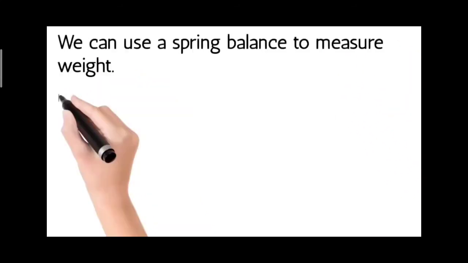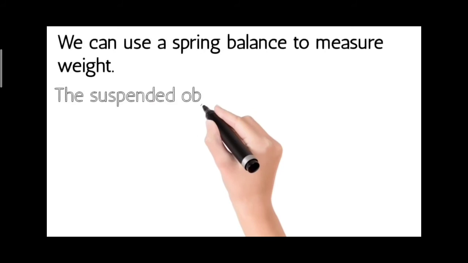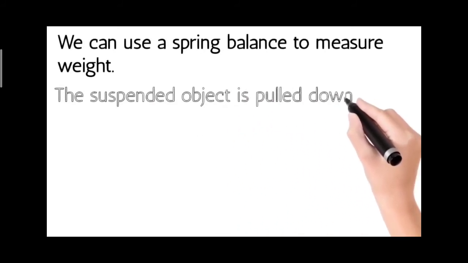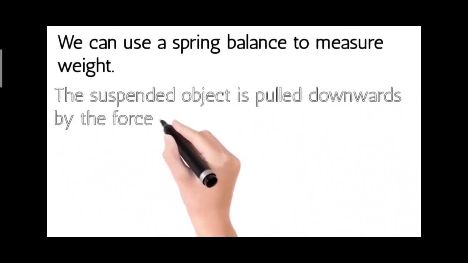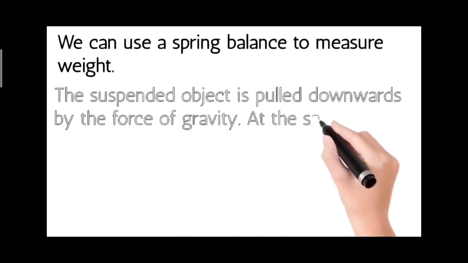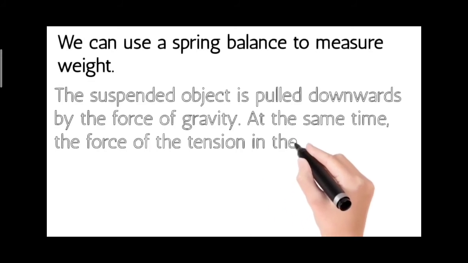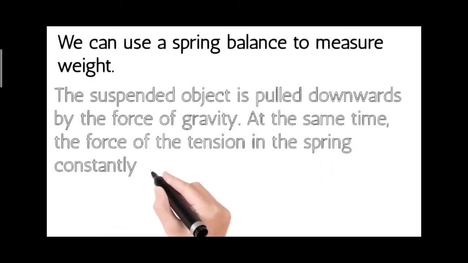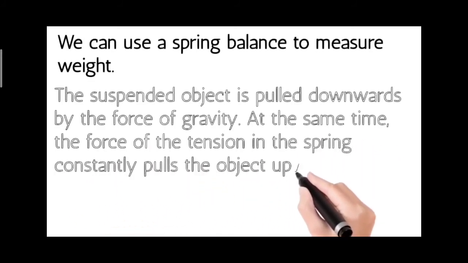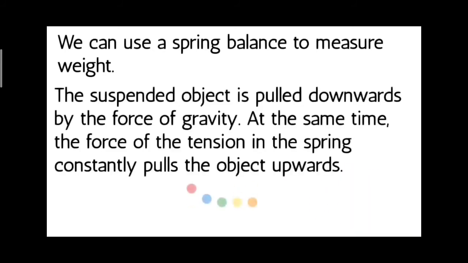We can use a spring balance to measure weight. The suspended object is pulled downwards by the force of gravity. At the same time, the tension in the spring constantly pulls the object upwards.